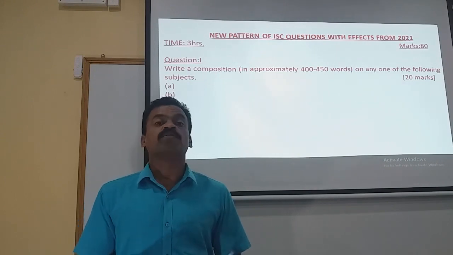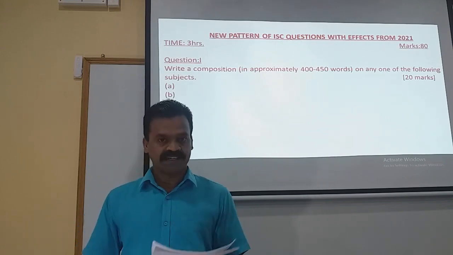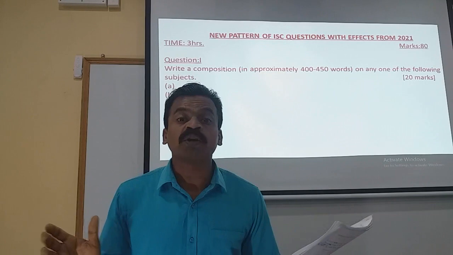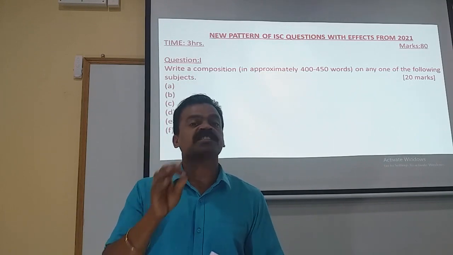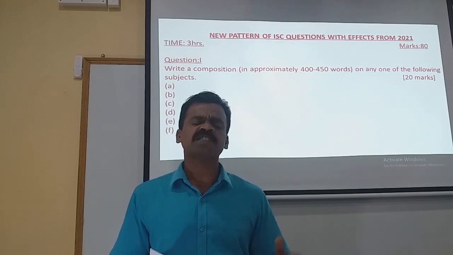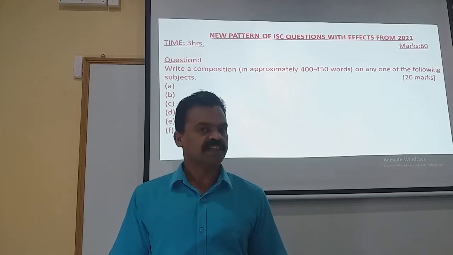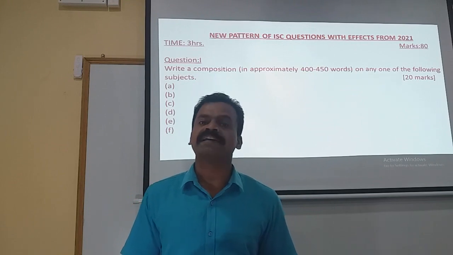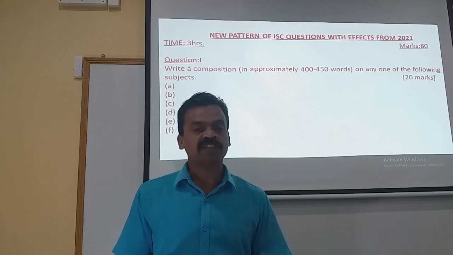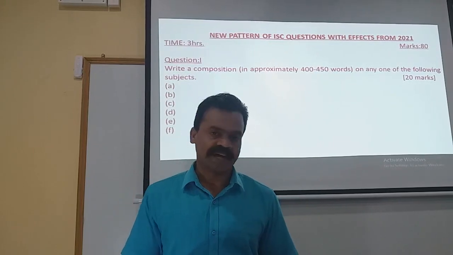Then you will have a question to express your views. A topic will be given where you will be expressing your own viewpoints. That is what question number 5 is. And the last question will be to write an original short story. The starting words of the story will be given, and you will have to develop that story in your own way in 400 to 450 words. That is what question number 1 is, and it carries 20 marks. Last year's question paper was 25, but your batch onwards, you will be giving the board examination for 25 marks. Question number 1 is for 25 marks.